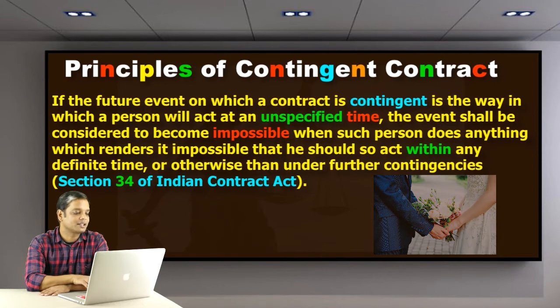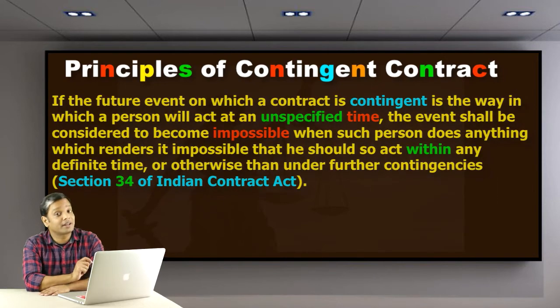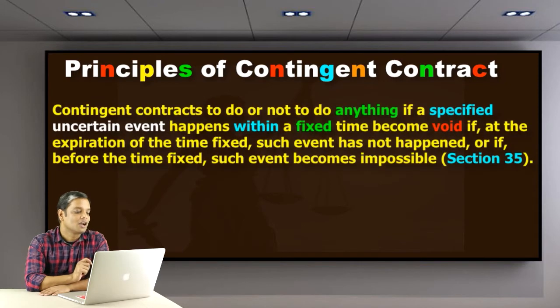Now the next point is that defined under Section 35. What it says: contingent contracts to do or not to do anything if a specified uncertain event happens within a fixed time become void if at the expiration of the time fixed such event has not happened, or if before the time fixed such event becomes impossible.